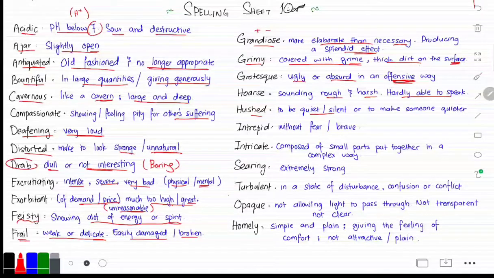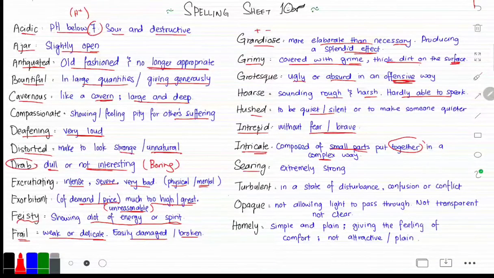Then we have intrepid, which is somebody that's without fear, or somebody that's brave, for example, an intrepid traveler. Then when we talk about intricate, we're talking about something that is composed of many small parts, but they put them together in a complex way to form a larger piece. For example, if you have an intricate design on a blouse, or an intricate hand stitch design. So it's many small stitches that are put together in a complex way.